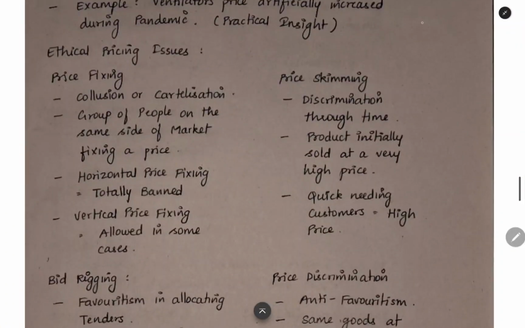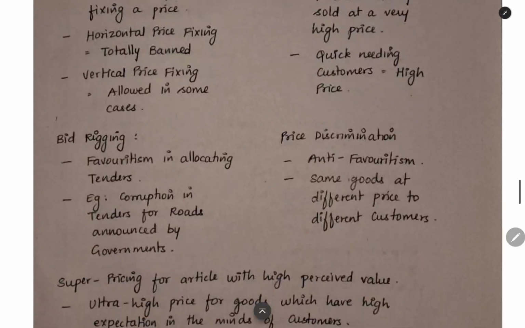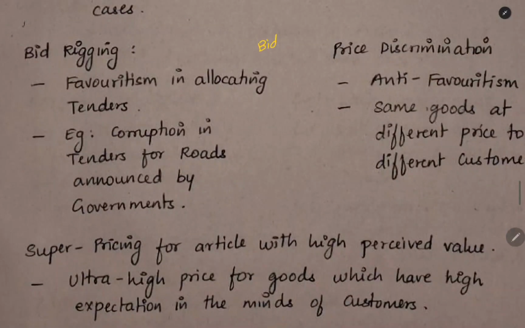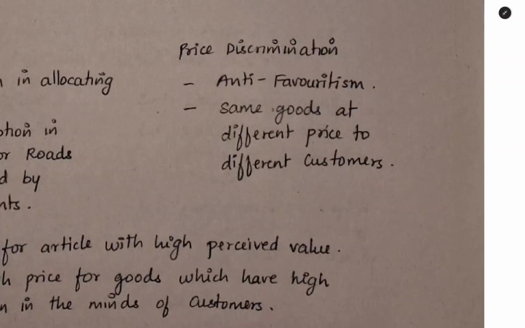The next thing is price skimming. Same we already saw. Charging a very high price in the initial years may not be acceptable in some cases. Next thing is bid rigging. We saw bid-based pricing. In that, if you influence the person who is hearing all the bids, you can get favoritism and unfair advantage. That also is wrong. Then price discrimination: same goods, same specification, but you are selling at different prices to different customers.